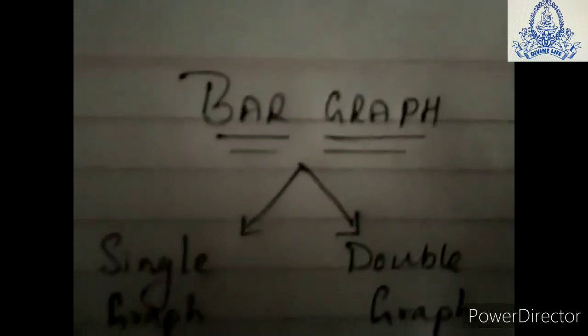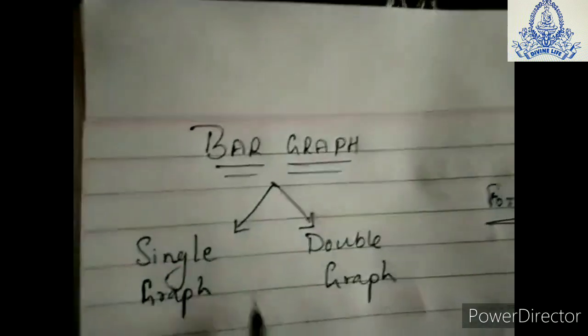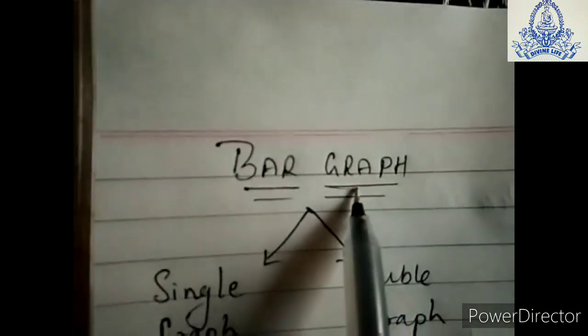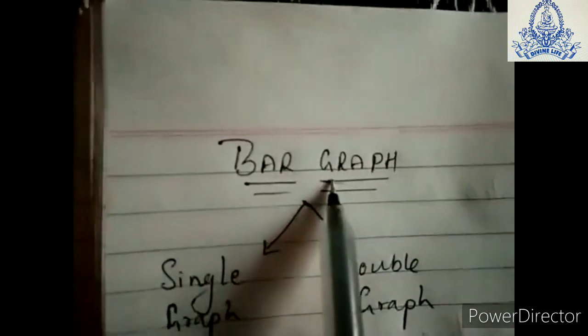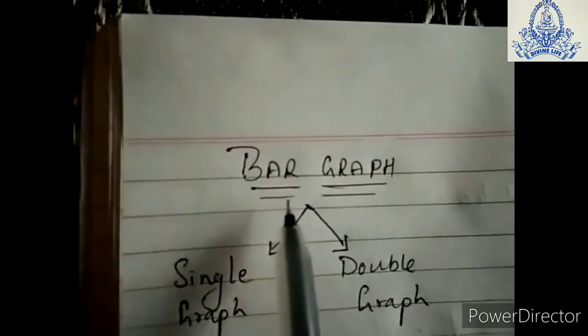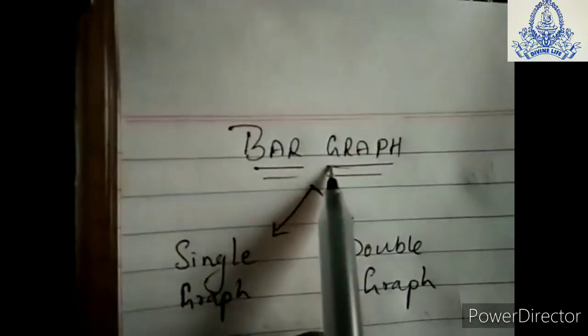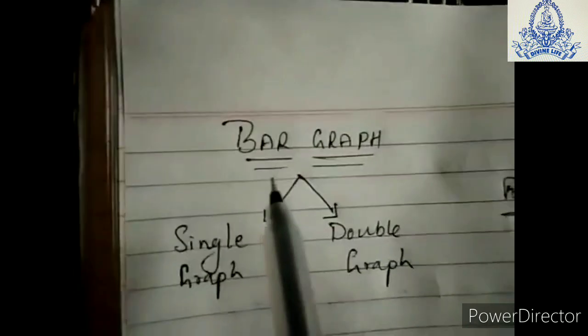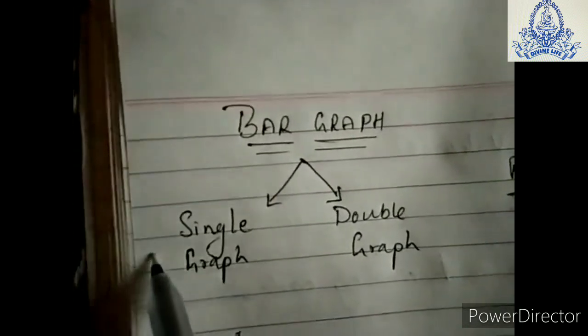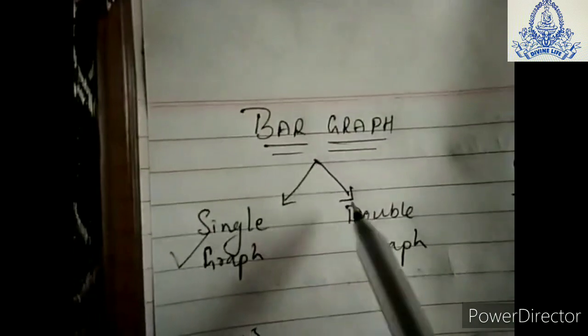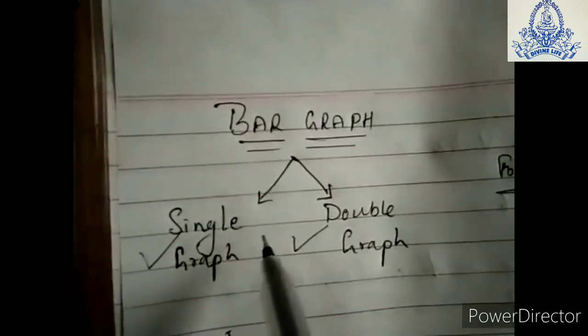Students, next is the bar graph. Bar graph means a graph. You already know in class 6 also, the graph paper on which we are solving the sums. Bar graph means a bar which has been plotted on a graph paper. That kind of sum is known as a bar graph. A bar graph has two types: one is the single bar graph, and the second type is the double bar graph.